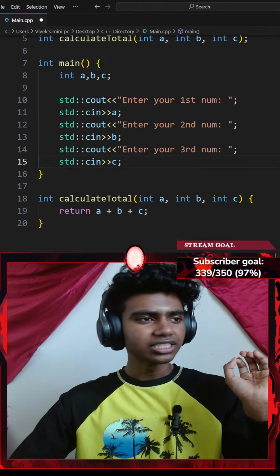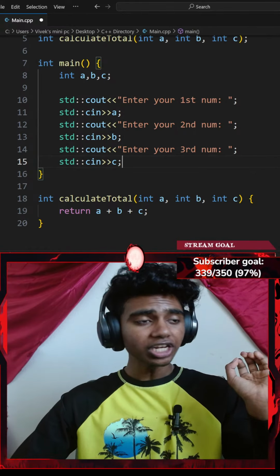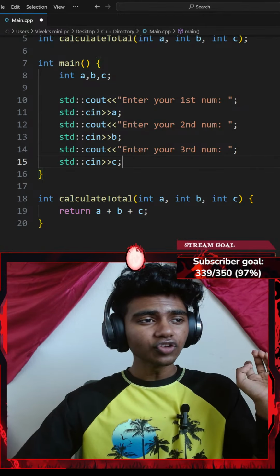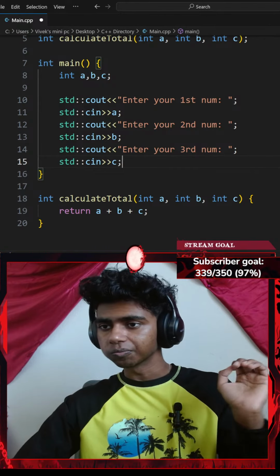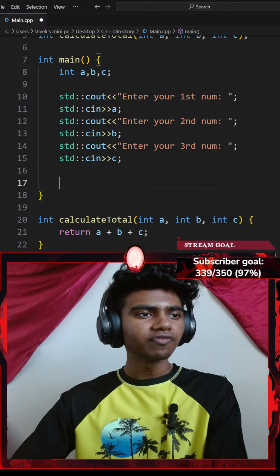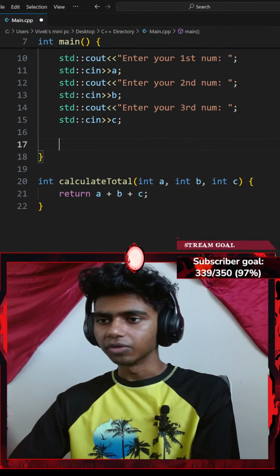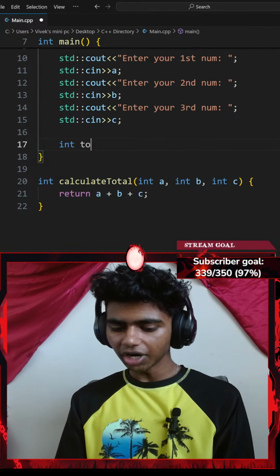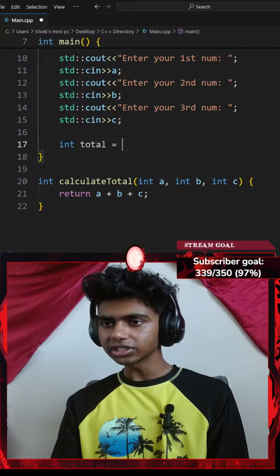Okay, that said, we ask the user for 3 numbers, then call the calculate total function with these numbers and store the return value in a total variable. So let me create an int total variable and set that equal to something.